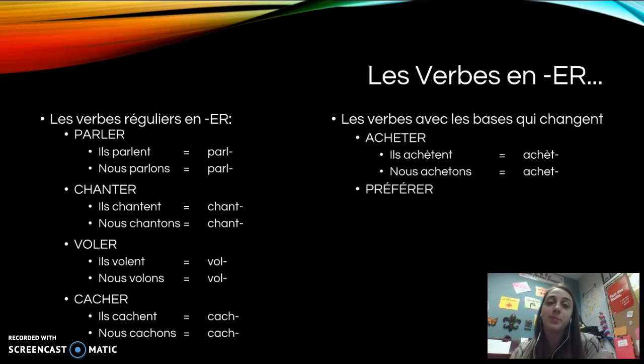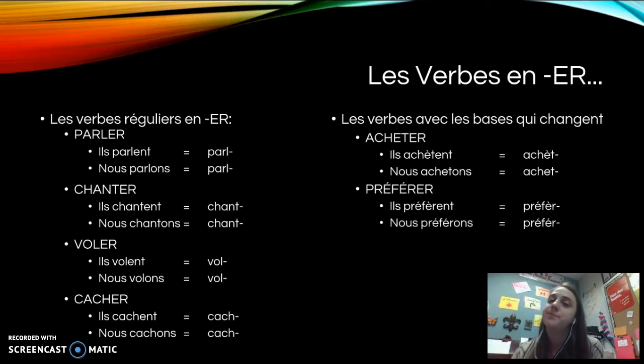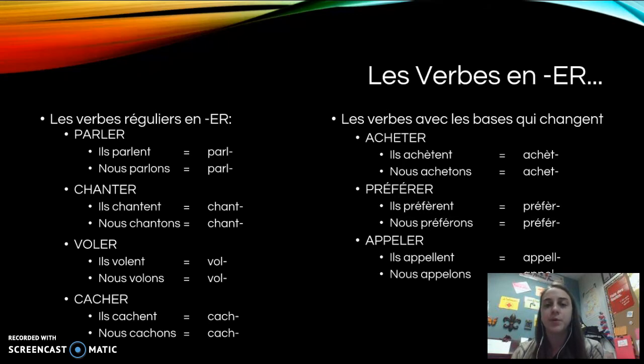Other verbs like that are préférer, where the accent changes. Ils préfèrent, that's going to be your stem for the boot, but nous préférons, that's going to be your stem for nous and vous. Appeler, same thing, we're going to double that L for the boot. Ils appellent, same thing for the boot. Nous appelons, just one L for the nous and vous form. And finally, even our YER verbs, it's the same thing.